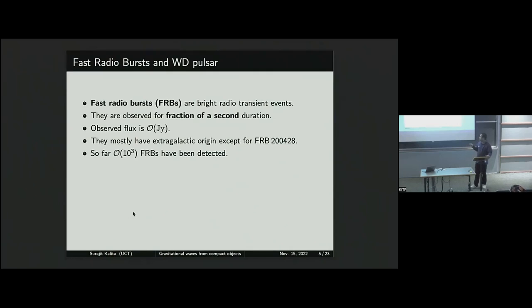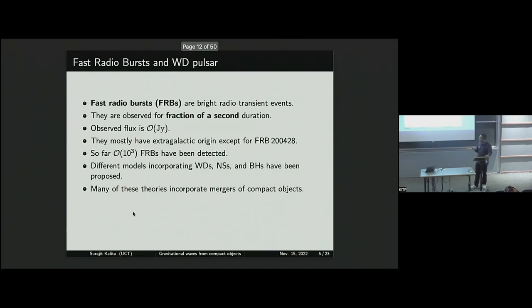Nearly 600 to 700 FRBs have been detected, and most of them by the CHIME radio telescope. So how are FRBs formed? People have proposed different theories incorporating various types of compact objects, and many of these theories incorporate merger objects. The third object I want to point out is the white dwarf pulsar. For example, just telling one of them, AR Scorpii, its mass has been proposed to be around 0.8 to 1.3 solar mass.